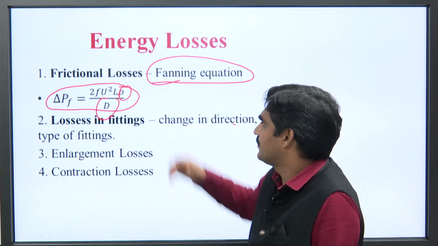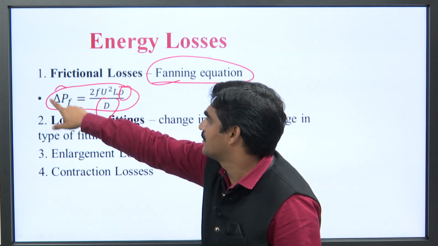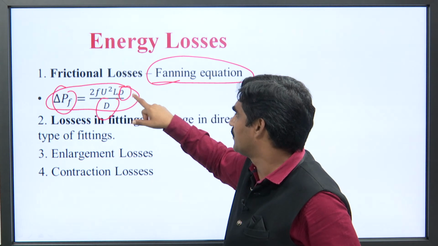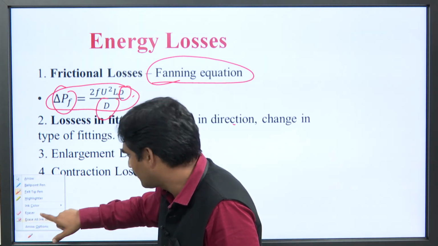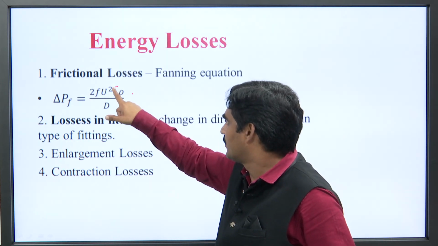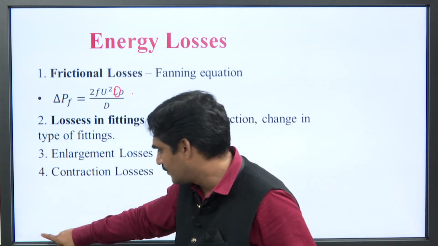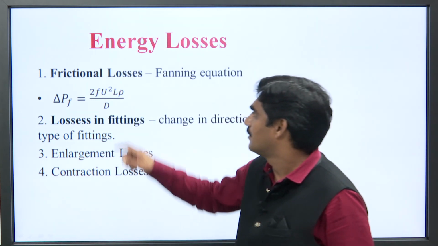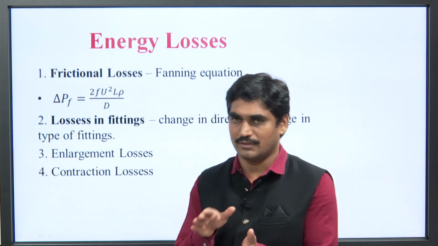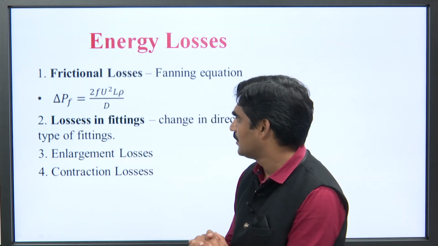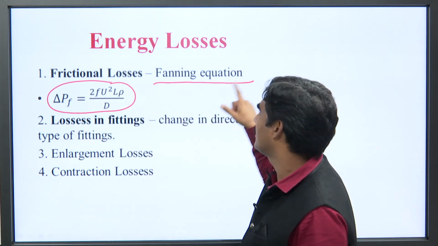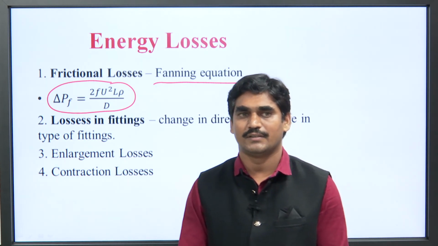As is evident from the equation, P f is inversely proportional to the diameter of the pipe, directly proportional to the density of the liquid, directly proportional to the length of the pipe, that is L, and directly proportional to the velocity through which the liquid is flowing in the pipe. So, with the help of the Fanning equation, frictional losses can be determined.